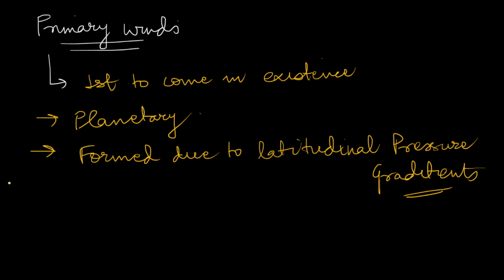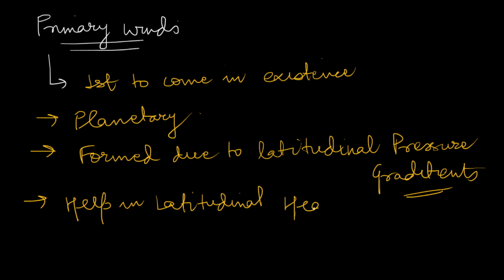They also help in latitudinal heat balance. So these are the things about primary winds.